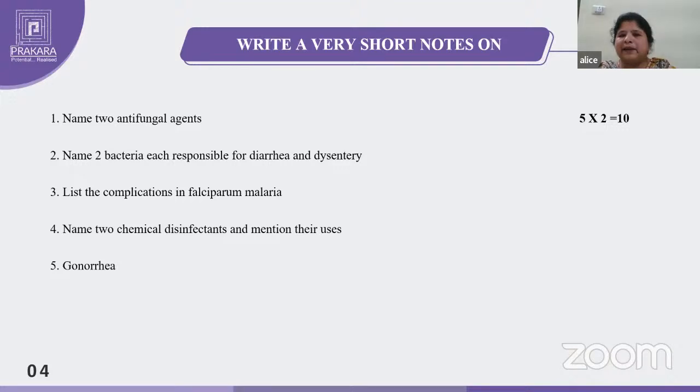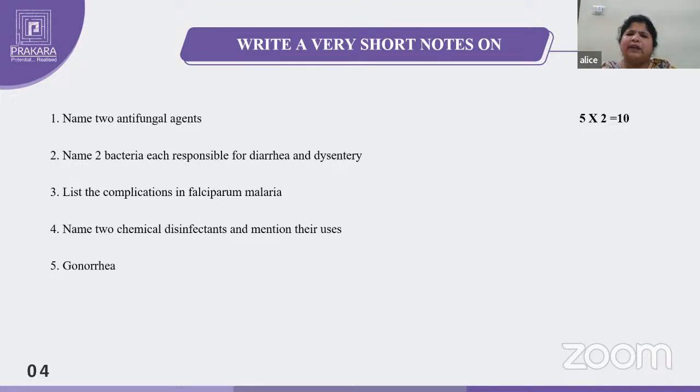Falciparum malaria means the malaria caused by one of the 4 species, and among them one is falciparum. The main complications of falciparum malaria are pernicious anemia, cerebral malaria and blackwater fever. You have to write the main 3 or 4 complications, and acute kidney injury also you may write.